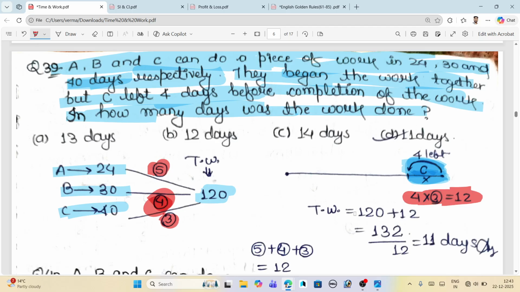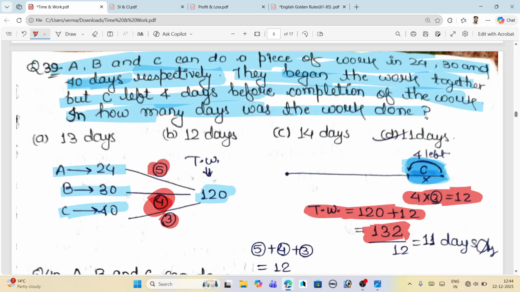So our approach is to just add it to the total work: 120 plus 12. Why do we do it? For comfort, to get the answer very quickly. This is the approach, and we will get the answer very quickly. Just see here: 120 plus 12 is 132, and 132 is the total work done by A, B, and C.